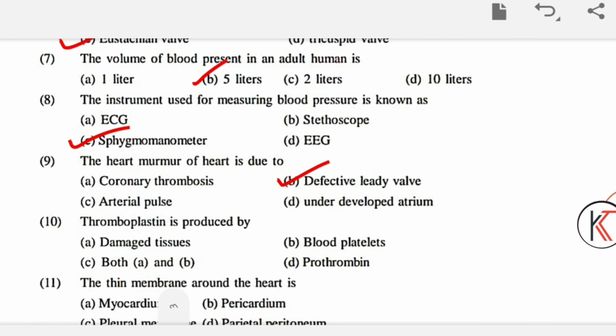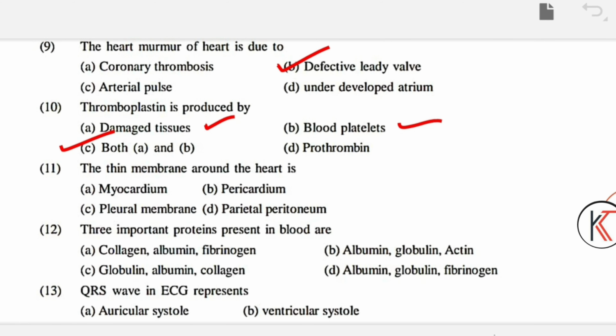Question number 10: thromboplastin is produced by damaged tissues, blood platelets, both A and B, and last prothrombin. What is the answer? It will be both damaged tissue and blood platelets, so the answer will be C. Number 11: the thin membrane around the heart is myocardium, pericardium, pleural membrane, parietal peritoneum. What is the answer, students? You are correct, pericardium. Whenever you are solving questions, also notice the time, how much time you are taking to solve each question.